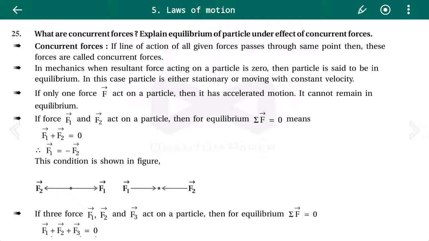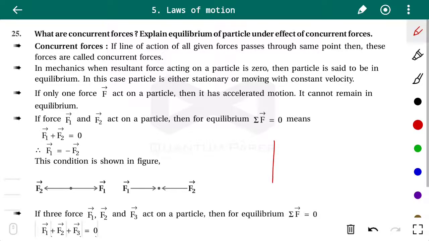In this video we are going to discuss the concurrent forces of chapter 5, laws of motion. What are concurrent forces? Explain equilibrium of a particle under the effect of concurrent forces. If the line of action of all given forces passes through the same point, then these forces are called concurrent forces. In mechanics, when the resultant force acting on a particle is zero, then the particle is said to be in equilibrium. In this case, the particle is either stationary or moving with a constant velocity.